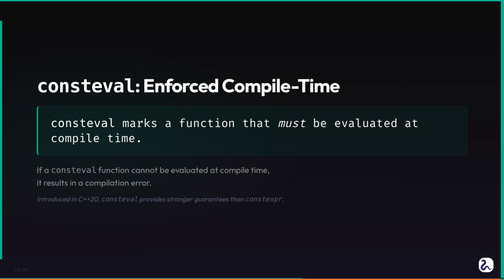If you try to call a consteval function with an argument that is not a compile time constant, the compiler will issue an error. This is incredibly useful when you need to guarantee that certain computations are performed at compile time, perhaps for security, performance, or to generate metadata.